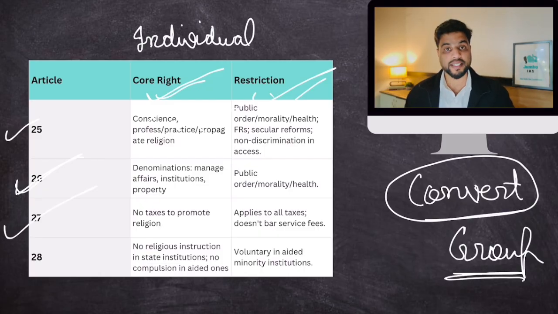Then Article 27 gives you an idea how government shall be separate from religion. So Article 27 says that no taxes would be levied to promote one particular religion.